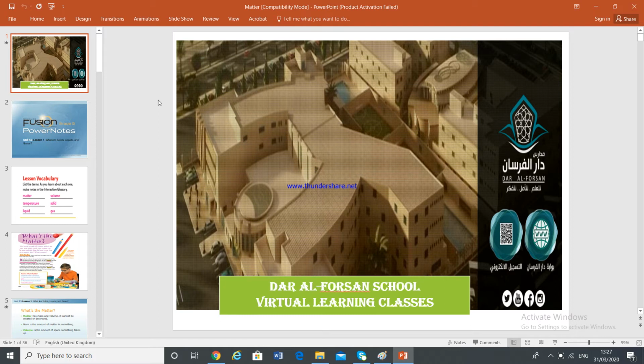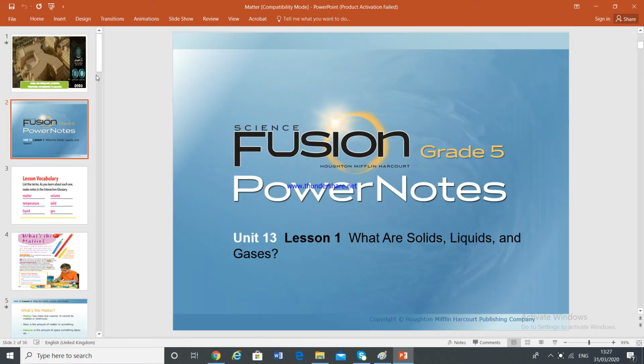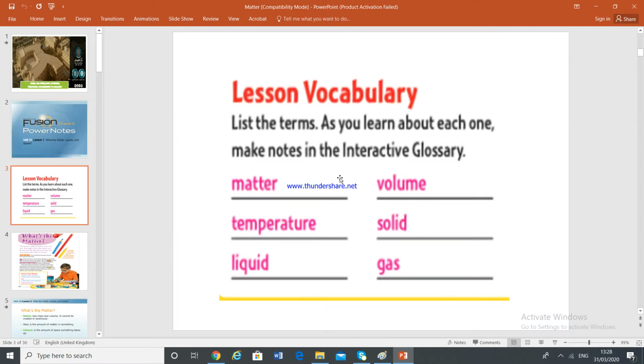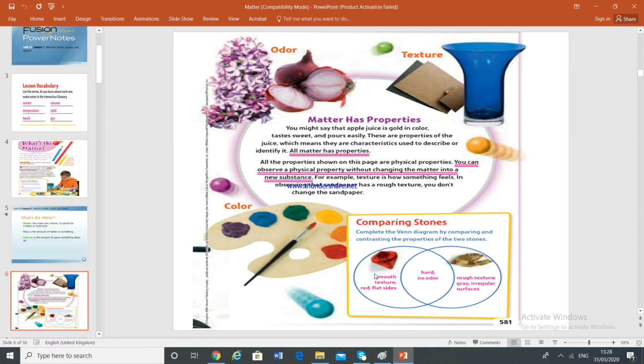Let us continue lesson number 1. What are solids, liquids, and gases? Till now, you have studied about matter, volume, temperature. I just gave an introduction of solid, liquid, and gas. I will explain furthermore about the particles of solid, liquid, and gas.